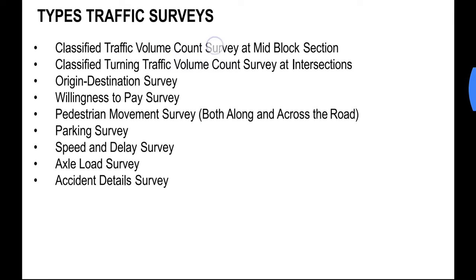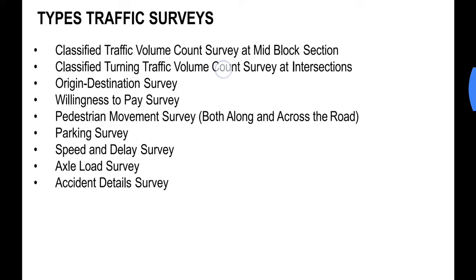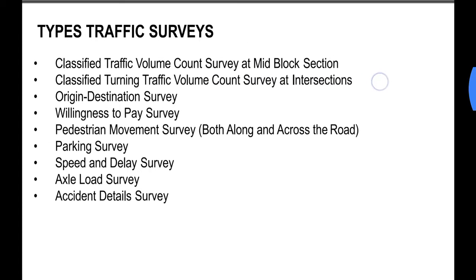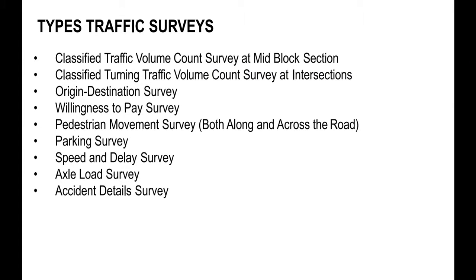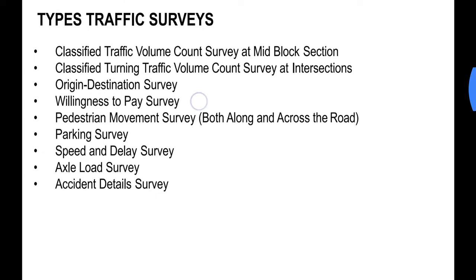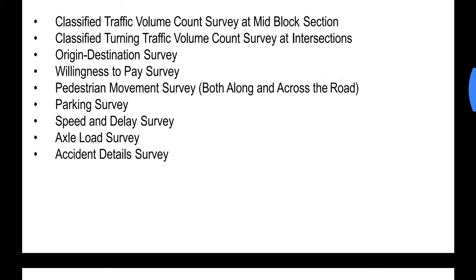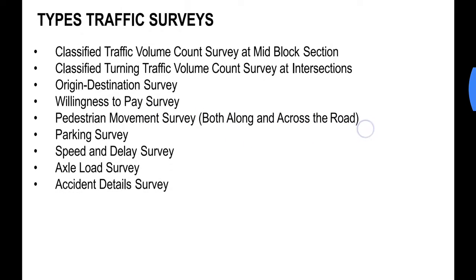Classified traffic volume count survey at mid-block section. Classified turning traffic volume count survey at intersections. Origin destination survey. Willingness to pay survey. Pedestrian movement survey, that is both along and across the road.